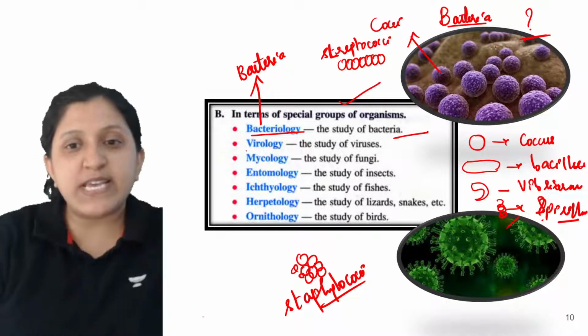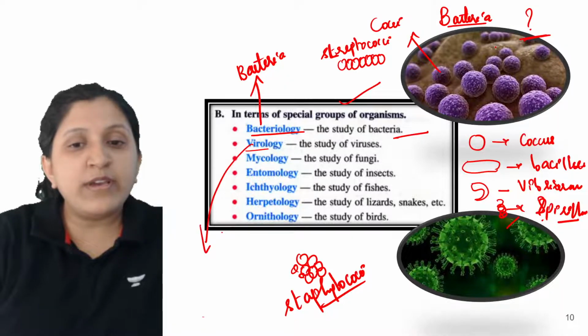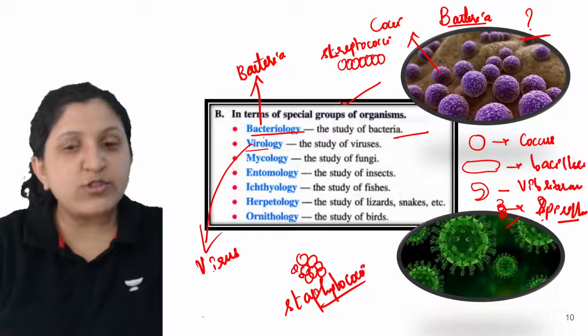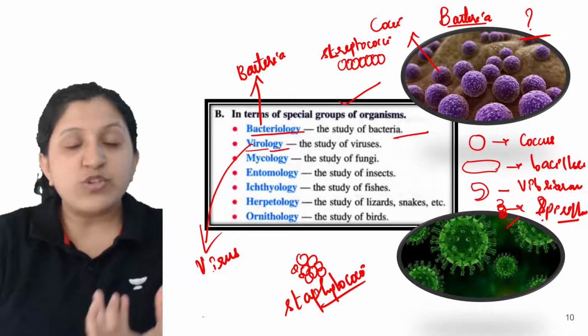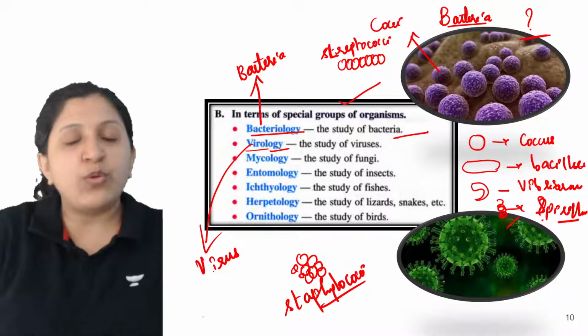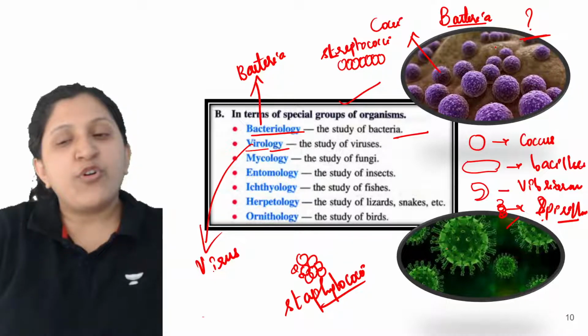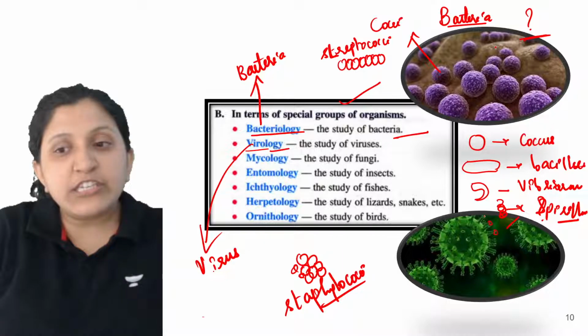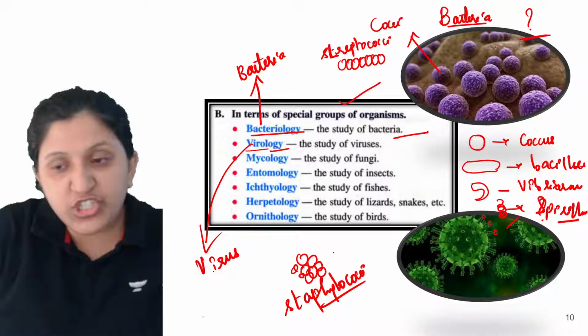Again the name itself suggests, viro is basically virus itself. The study of a virus when it is done. Now you can see this can be COVID itself or maybe HIV. Depending on the type of antigen present on the surface, we can differentiate between the viruses.